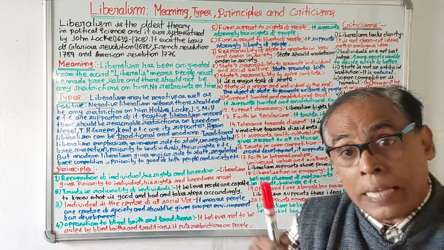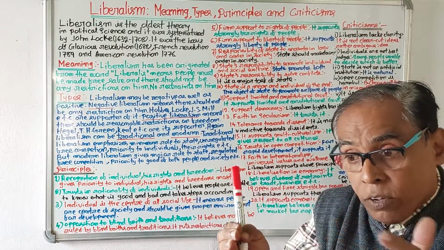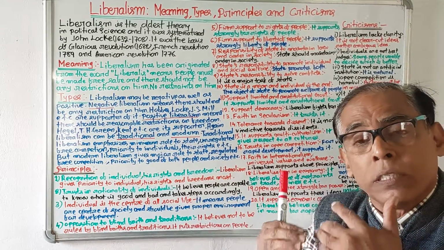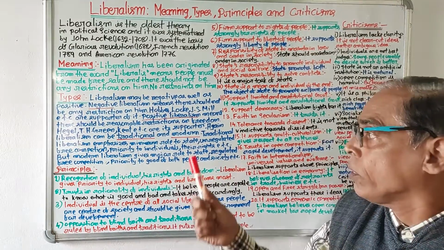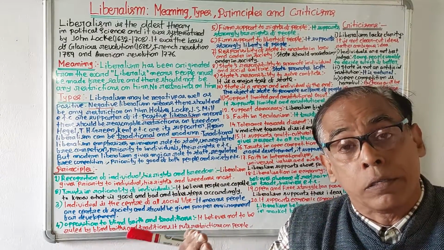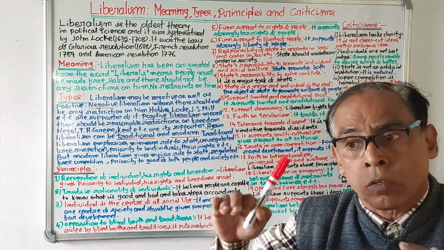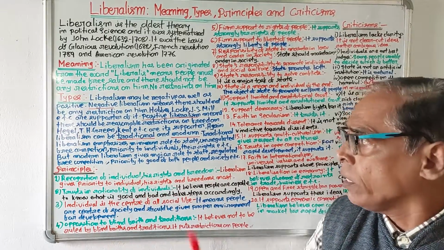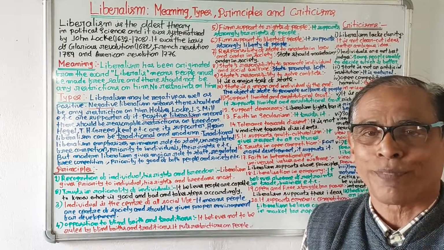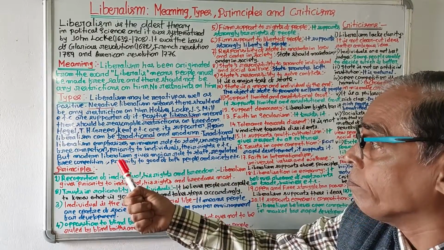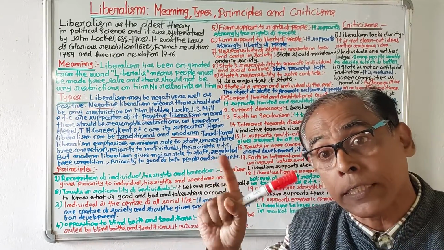So, classical or traditional liberalism gives priority to the minimum role of the state and unregulated free competition. There should not be any control on free competition, and it gives priority only to individuals, their rights and freedoms.